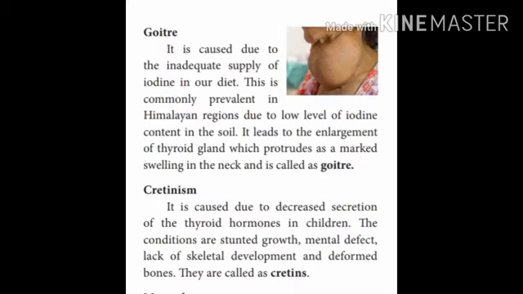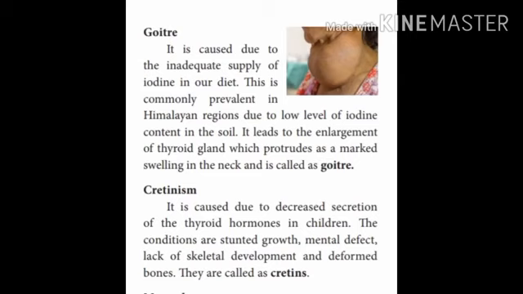Thyroid dysfunction: when the thyroid gland fails to secrete the normal level of hormone, it is called thyroid dysfunction. It leads to the following conditions. The first one is hypothyroidism. It is caused due to decreased secretion of the thyroid gland. The abnormal conditions are called goiter, cretinism and myxedema. Goiter is caused due to inadequate supply of iodine in our diet, and it is mostly seen in the Himalayan region. It leads to enlargement of the thyroid gland, which protrudes as a marked swelling in the neck called goiter.